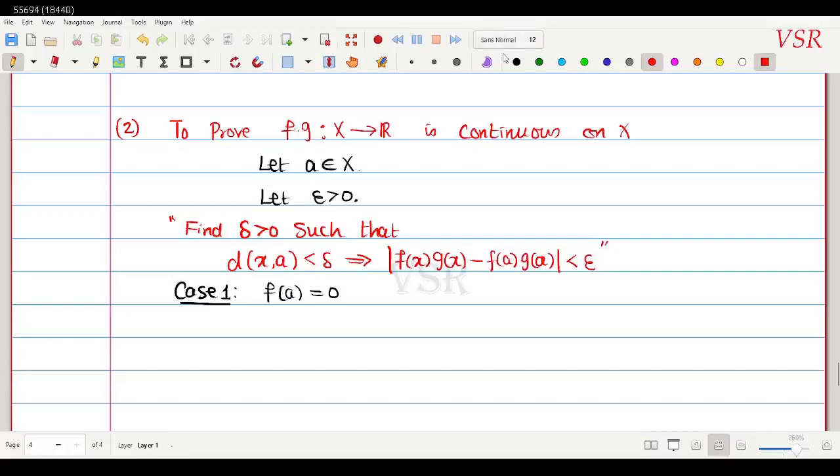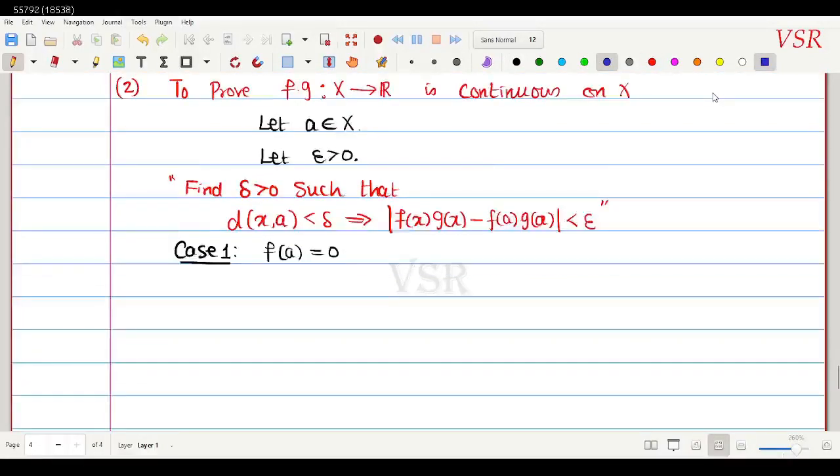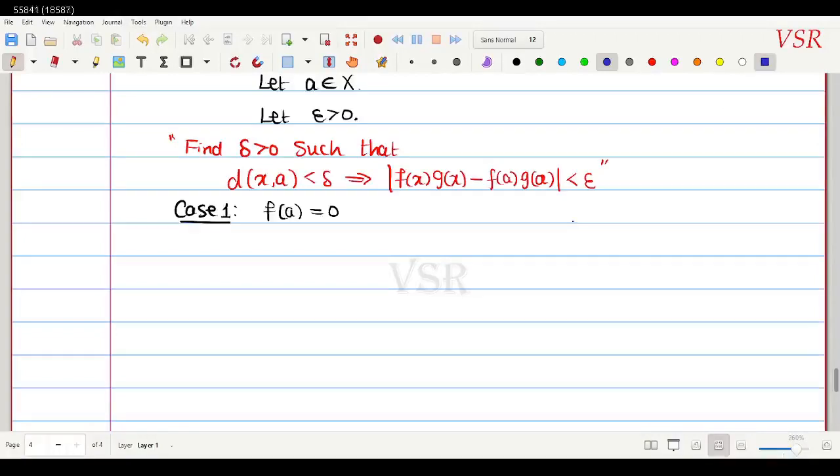Okay, now look at the rough calculation. This is what I need to calculate, that is modulus of f of x into g of x minus f of a into g of a. Okay, this is equal to, this is 0 now. So what do we get now? Only modulus of f of x into g of x, nothing else.